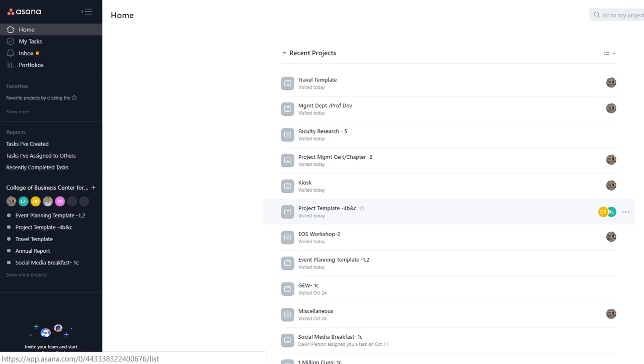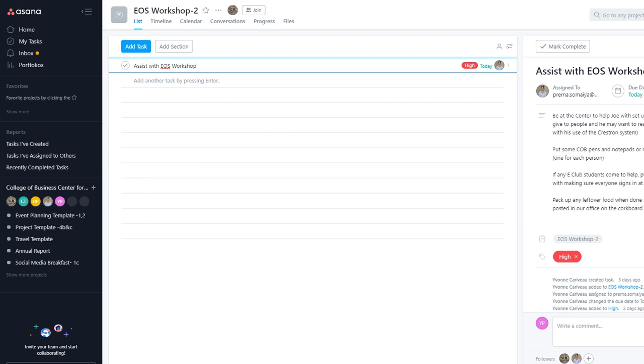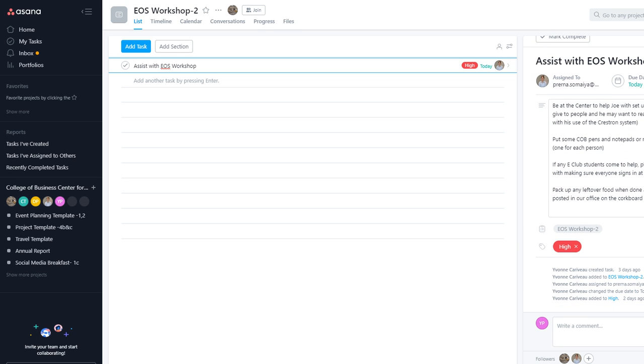Similarly, I can show you some of the projects that I'm working on. So this is one of the projects: assist in EOS workshop. So this was high priority, this was for today. This one just gives you a heading, and then this one gives you a detailed message on what is expected of you and what you need to do. Once you have completed the task, you just hit complete, and this is done.